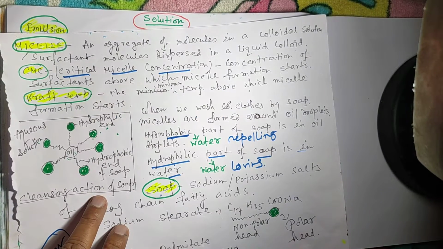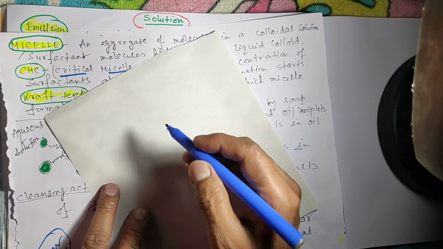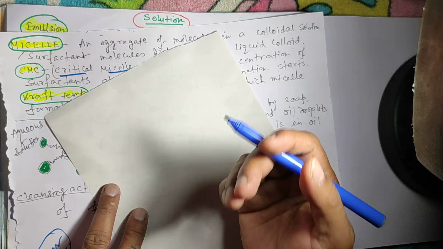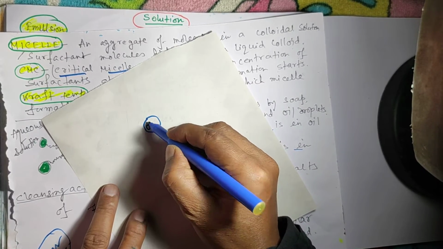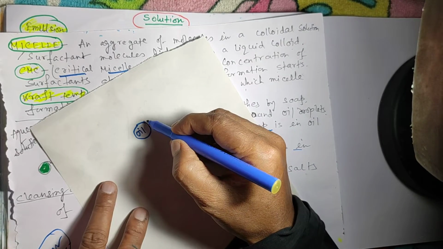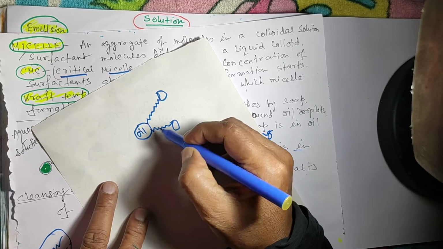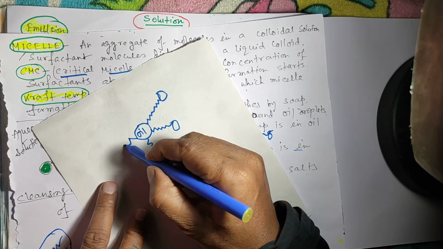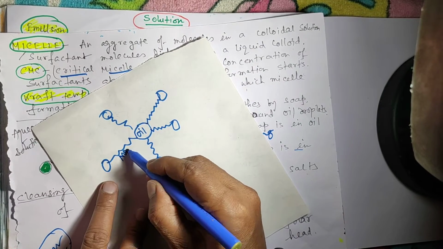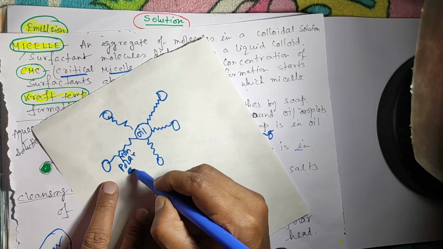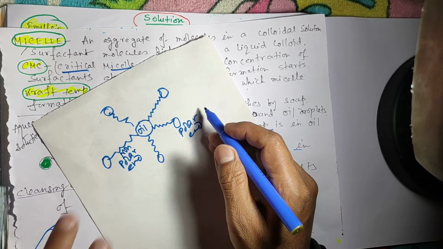So when we apply this soap on our hand or on clothes, then what will happen? This is oil and this is soap. This is the non-polar end and this is the polar end.